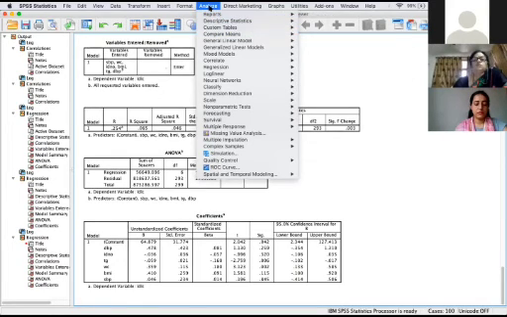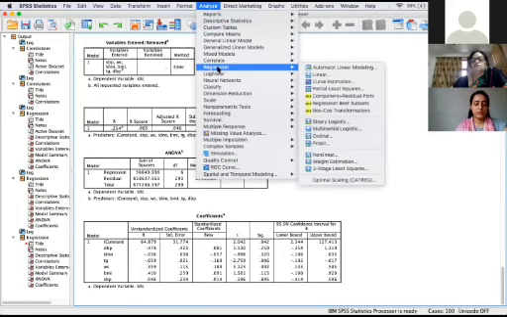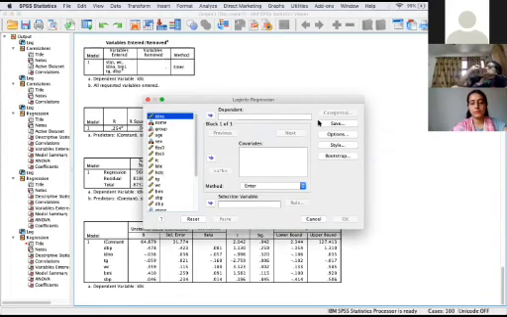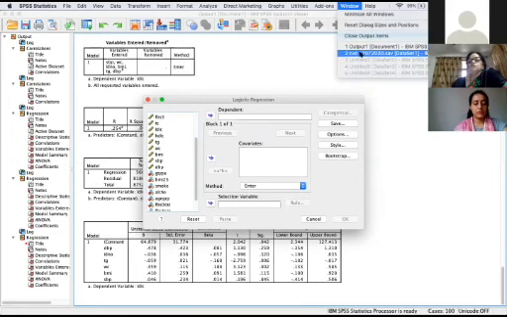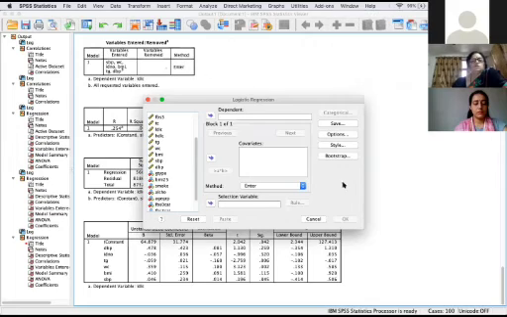Next, if you want to do the binary logistic. Binary logistic is there. Okay. So in the binary logistic, I told you the dependent variable must be binary. So which variable is 1 and 0? You look which variable is in the form of 1 and 0.